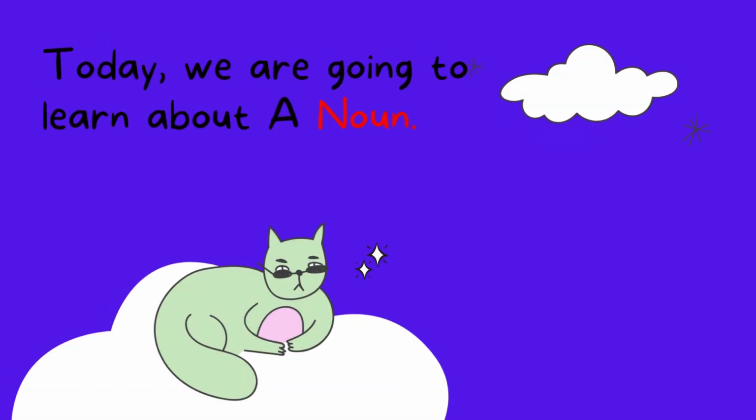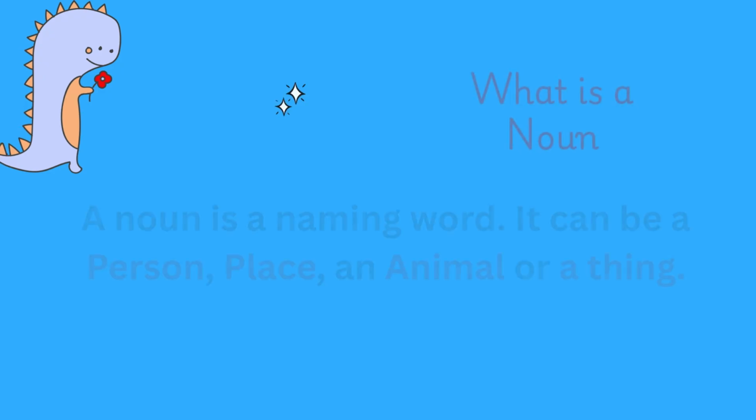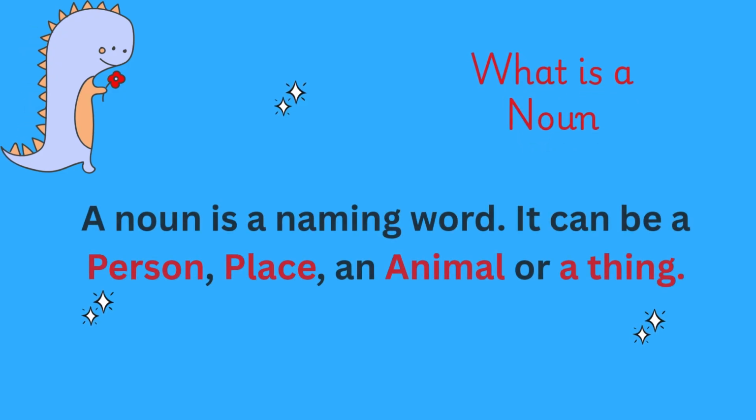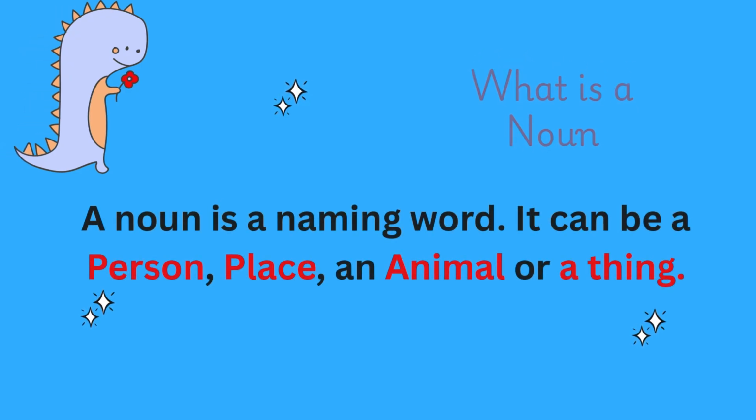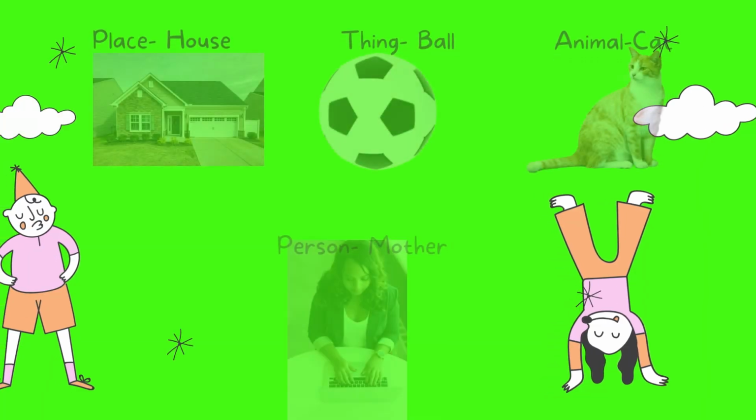Today, we are going to learn about a noun. What is a noun? A noun is a naming word. It can be a person, place, an animal, or a thing. Here are some examples.